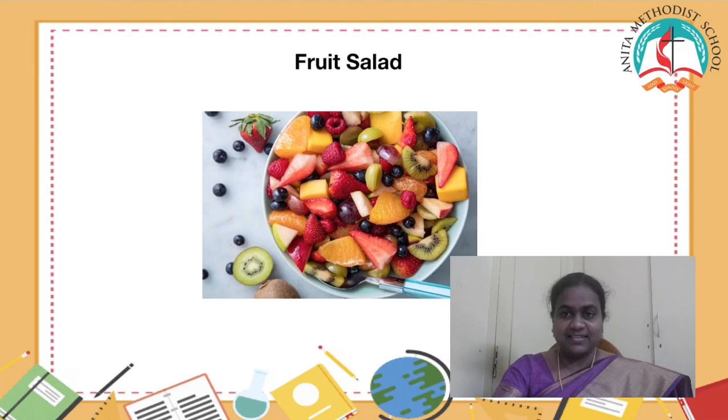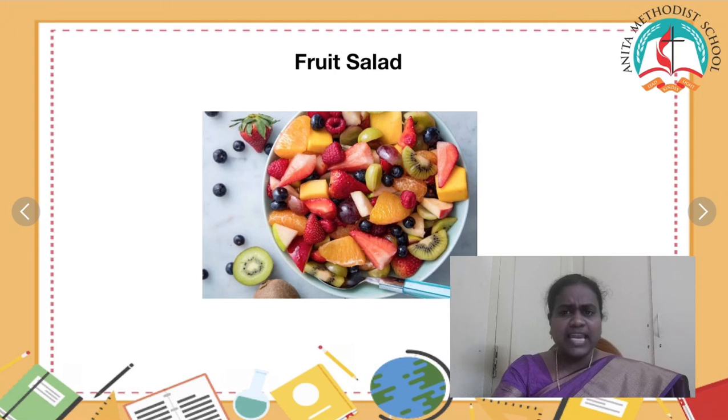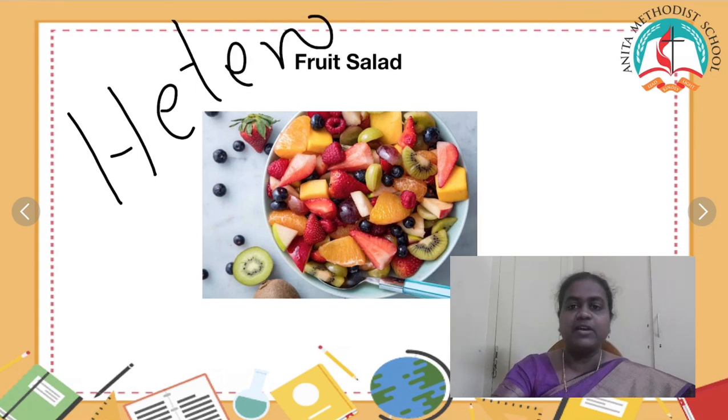Fruit salad. Is it homogeneous or heterogeneous? Is it mixed together? Are you not able to find it? See, can you find the fruits? You can find strawberry, oranges, grapes, kiwi, apple. Can we separate these fruits which are together? If yes, then what is it? It is hetero. If we are able to separate it, then it is called hetero.